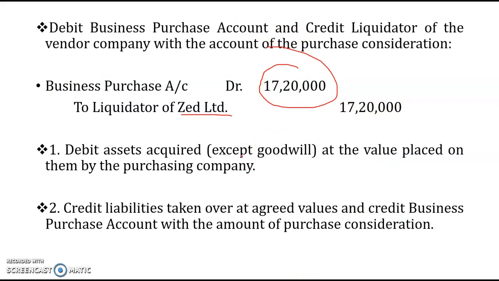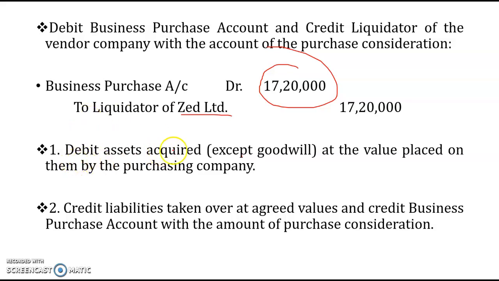Then we pass the journal entries of assets and liabilities. In the previous journal entries, in the books of accounts of the transferor company, we used to transfer to the realization account because that was the liquidating company. But in this case, we'll be getting the difference between the debits and credits, or the difference between the assets and liabilities. If the assets are more, then we will be transferring it to the capital reserve. And if the credit side is heavier, we'll be transferring it to the goodwill account.